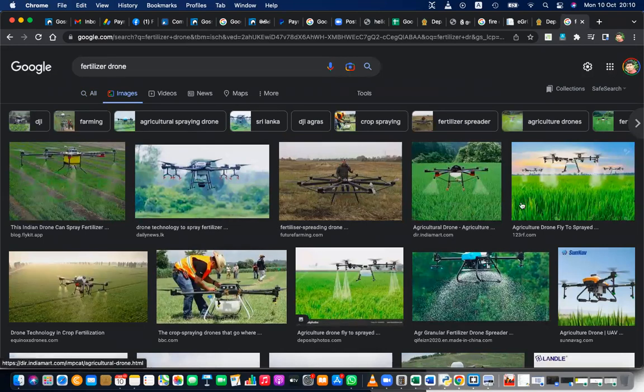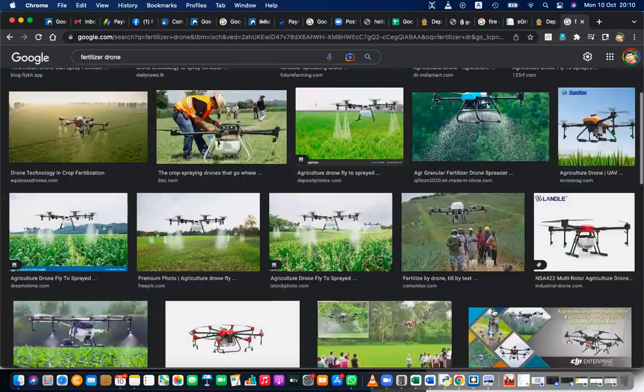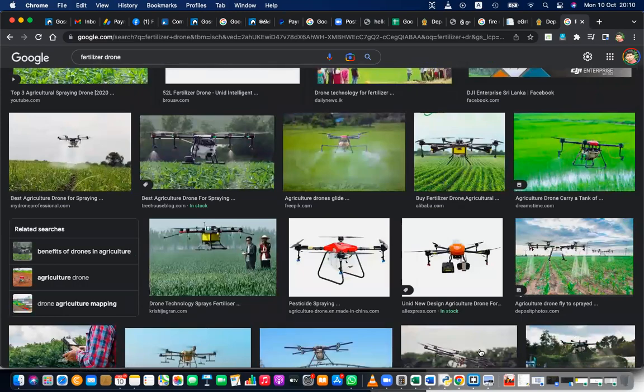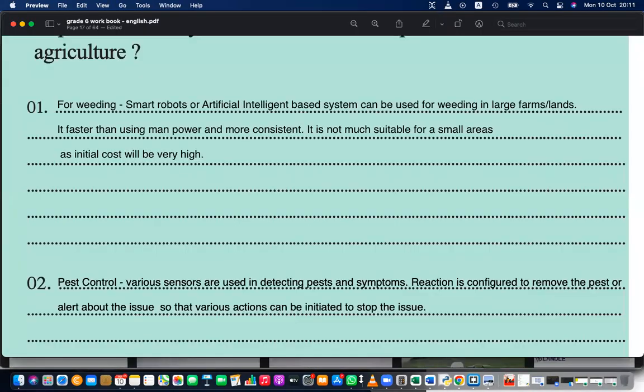because otherwise the farmer will be exposed to chemicals. Rather than doing that, farmers can do it this way using these drones. These are large drones with engines. Harvesting also can be done using machines. In every task, pest control, harvesting, monitoring the farm, in each and every task, computers can be used.